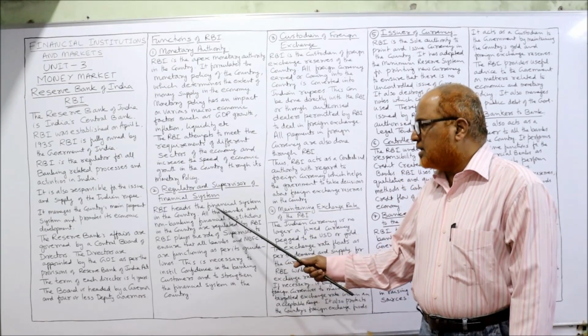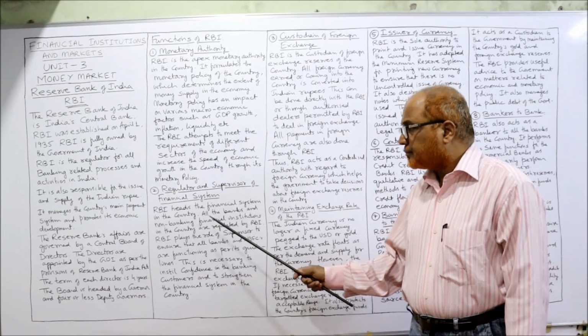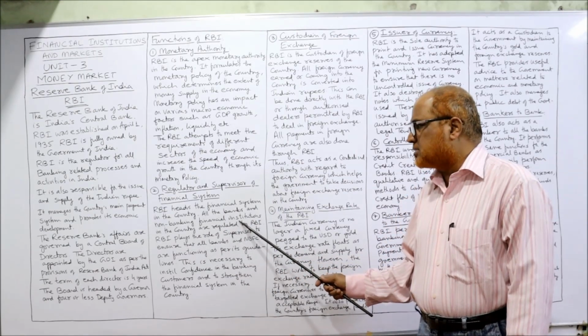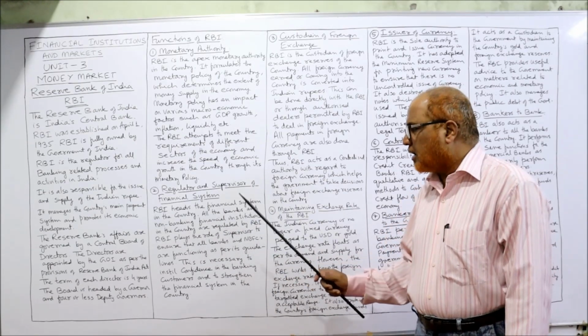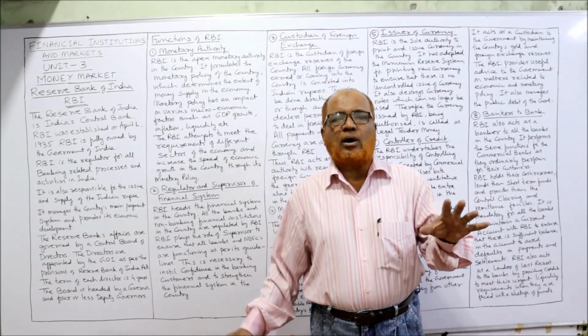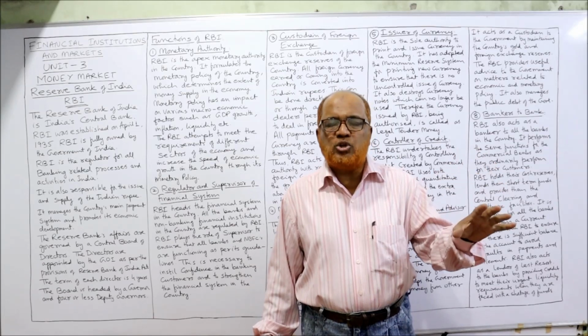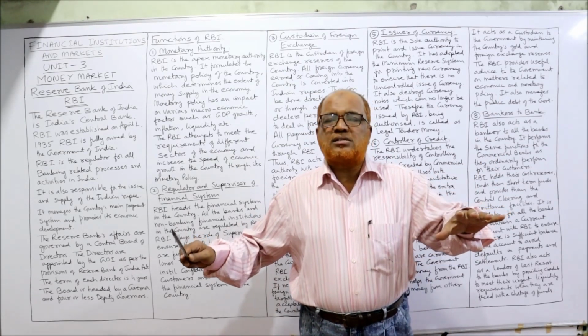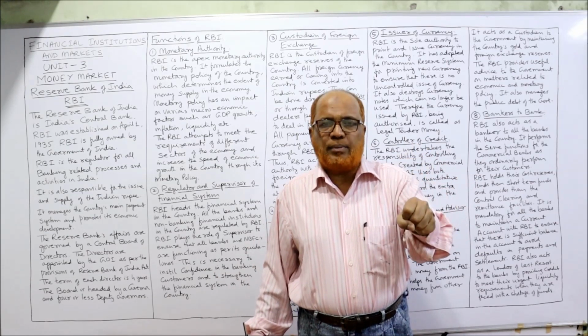So RBI heads the financial system in the country. All the banks and non-banking financial companies, institutions in the country are regulated by the RBI. No bank can be formed without taking the license or permission from the RBI. That means the complete financial system is controlled by RBI.